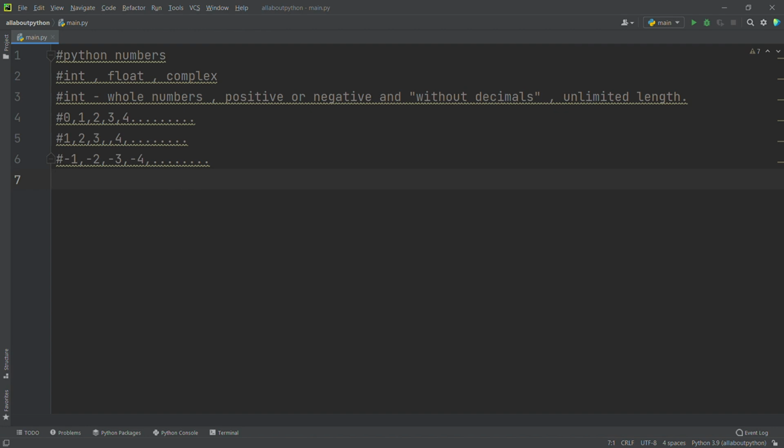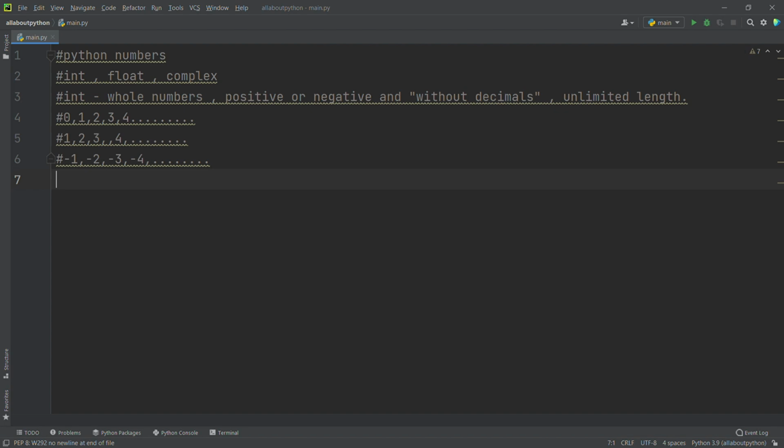And what's the meaning of without decimals? We all know 1.0 is a decimal, right? Here the decimal value is 0, and 1 is a natural number. When a value does not contain decimal places, it is an integer. If I remove the .0, it's going to be an integer. If I keep the .1, then it's going to be a float. We will see what a float is within a few minutes.